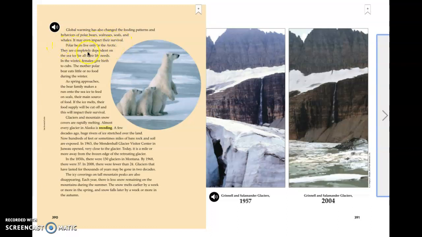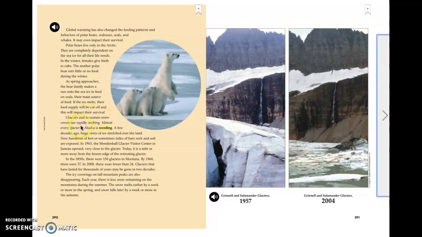Polar bears live only in the Arctic. They are completely dependent on the sea ice for all of their life needs. In the winter, females give birth to cubs. The mother polar bear eats little or no food during the winter. As spring approaches, the bear family makes a run onto the sea ice to feed on seals, their main source of food. If the ice melts, their food supply will be cut off, and this will impact their survival.